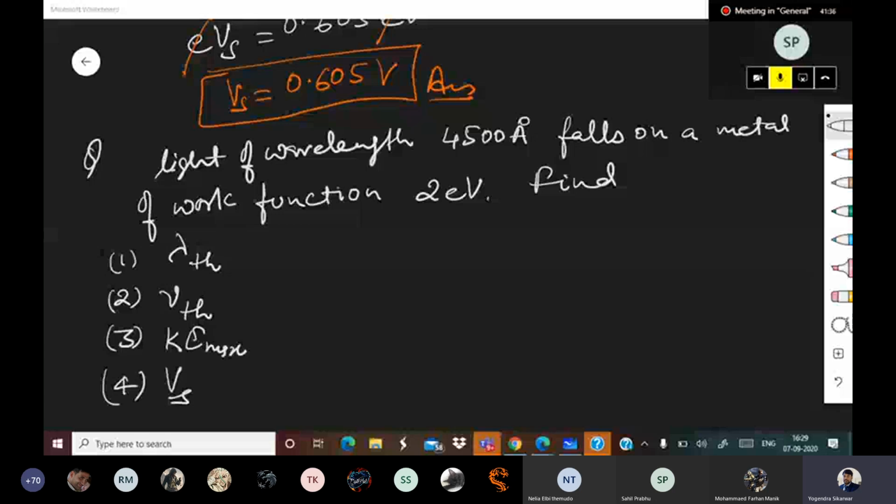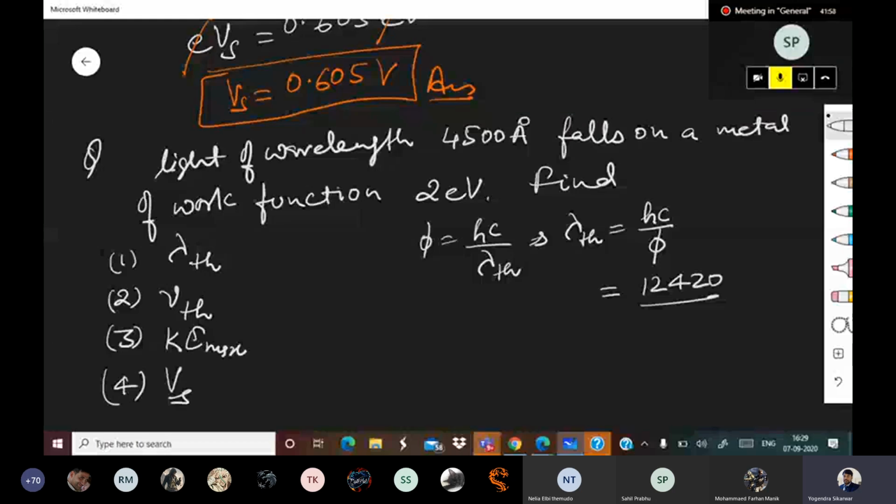Okay, everyone, please pay attention. So, phi is equal to hc upon lambda th, and that will give us lambda th is equal to hc upon phi. Hc is 12420, phi is 2 eV.